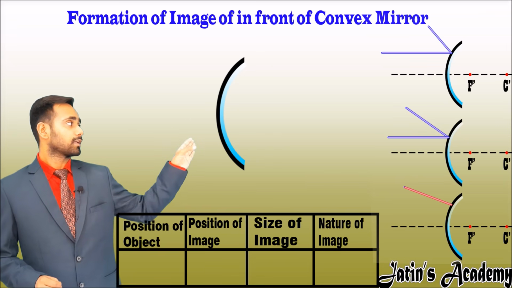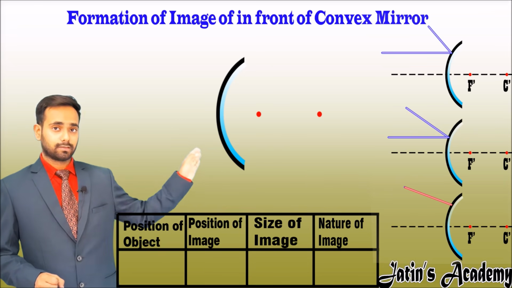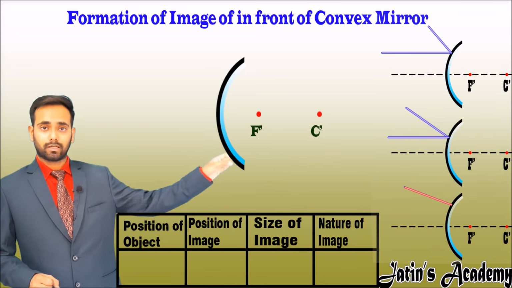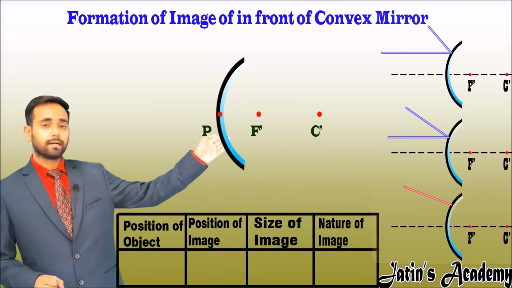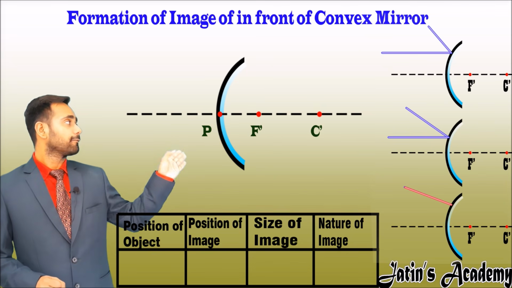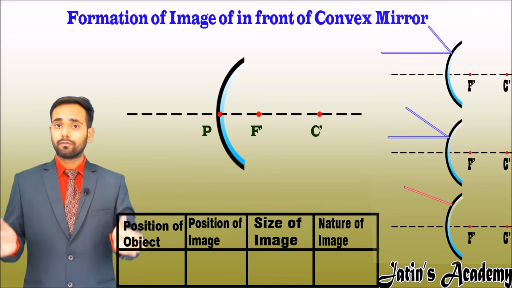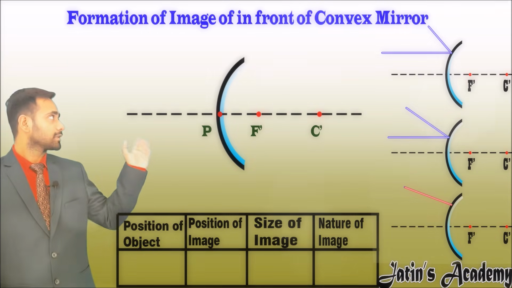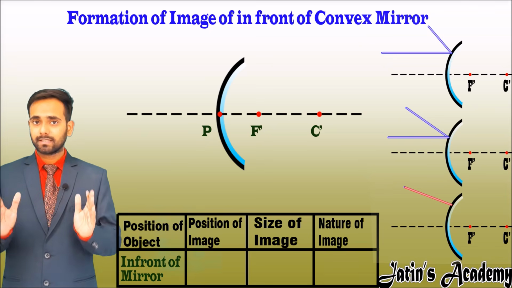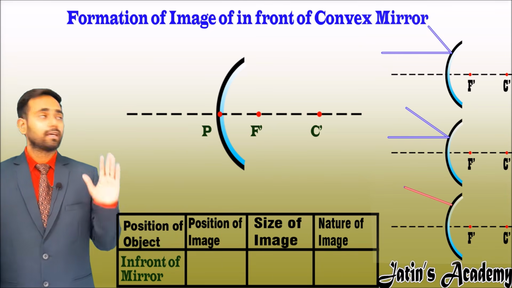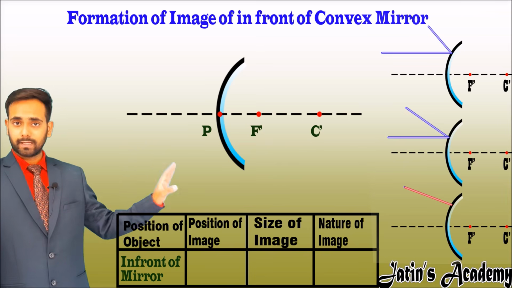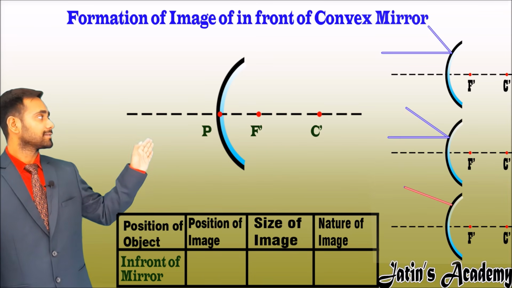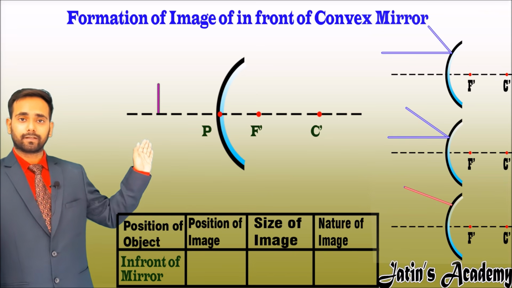Now mark a center of curvature and focus. These are inside the convex mirror, so these are shown by dashed lines. Now make a pole and principal axis like this. After making all these, now we have to place the object in front of the convex mirror. Our first case is when the object is placed in front of a convex mirror. You place the object anywhere in front of it. Now make a 1 centimeter line anywhere in front of the convex mirror.